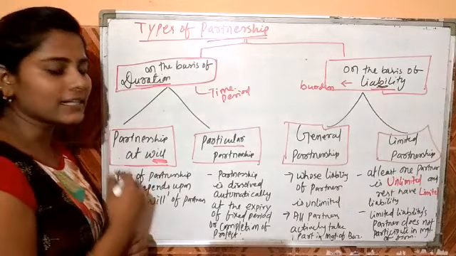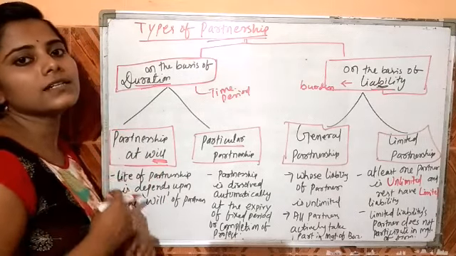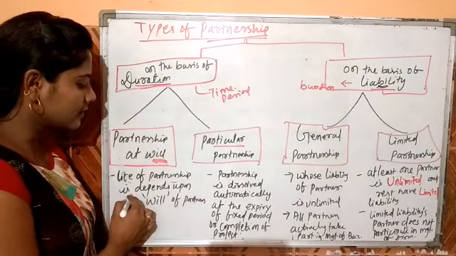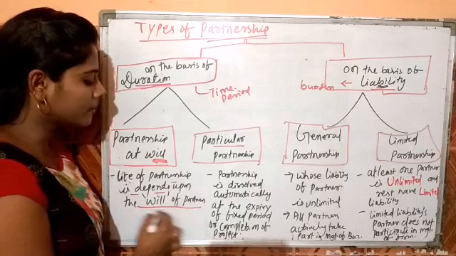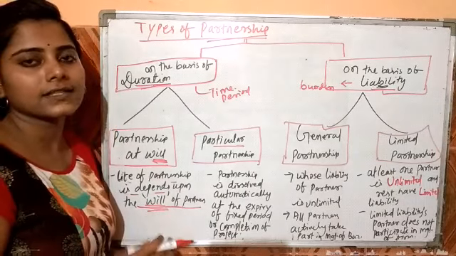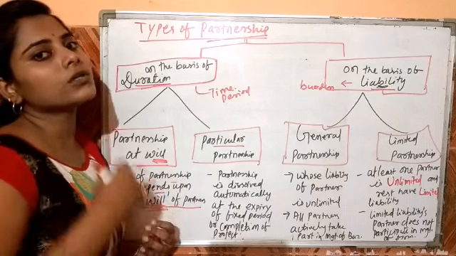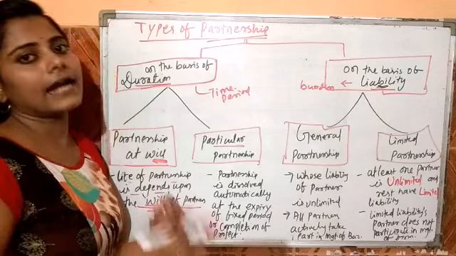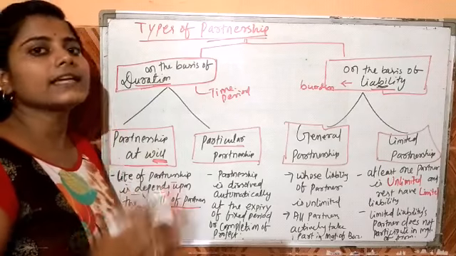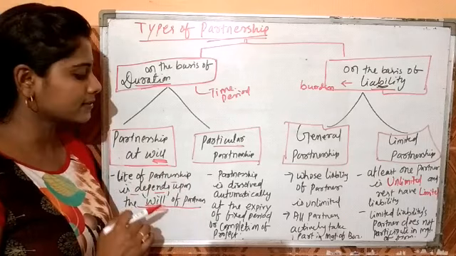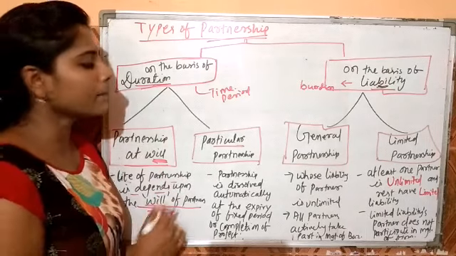First we discuss partnership at will. Will means personal interest. So the life of the partnership depends upon the will of the partners. That means if they want to continue the business, then the business can be continued for a longer period, and if they want to stop the business, then the partnership firm is dissolved as per the consent of all the partners.